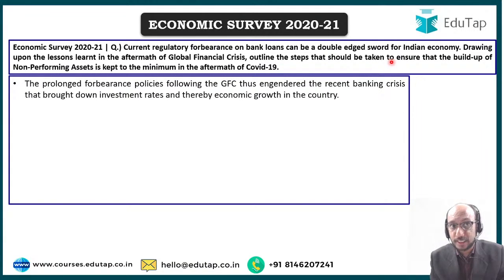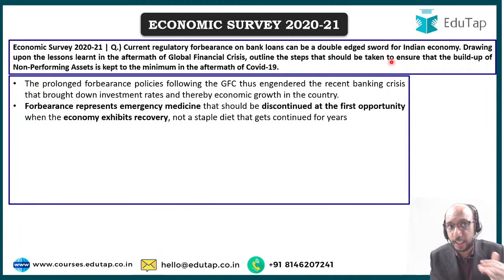What is the survey saying? That this prolonged forbearance policy that followed after the global financial crisis, इस prolonged forbearance policy की वजह से आज का हमारा नॉन परफॉर्मिंग एसेट का जो प्रॉब्लम है वो आज हमारे को देखने को मिल रहा है. Therefore, what is the survey saying?